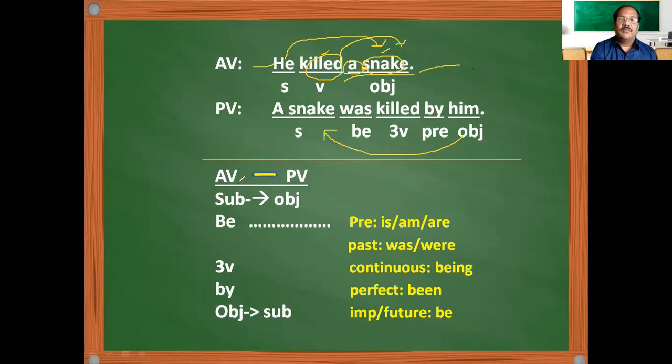So the first job when you are converting active voice into passive voice is to convert the object of the active voice into the subject of the passive voice.